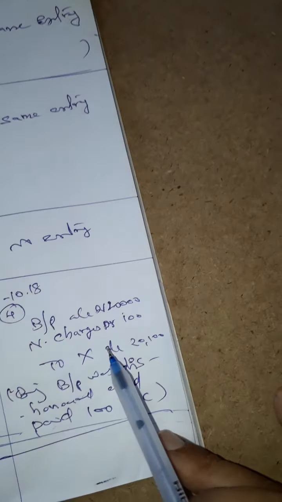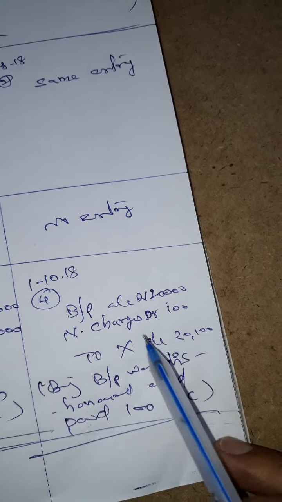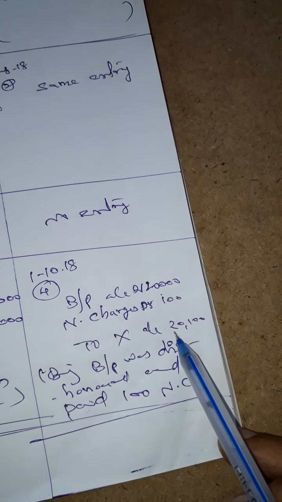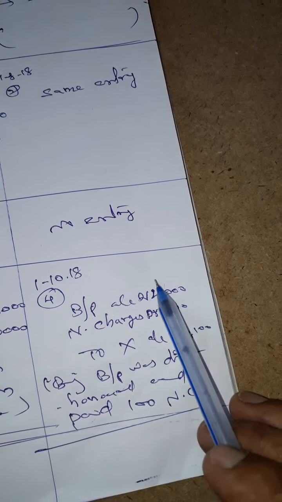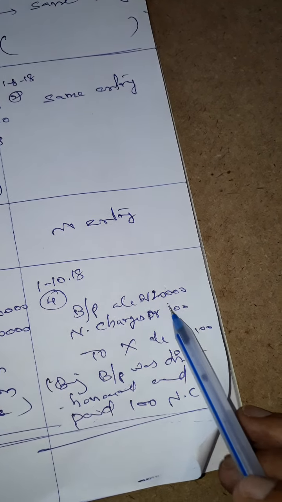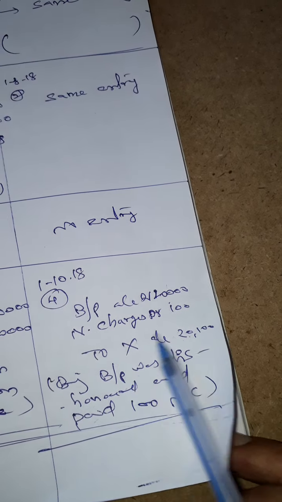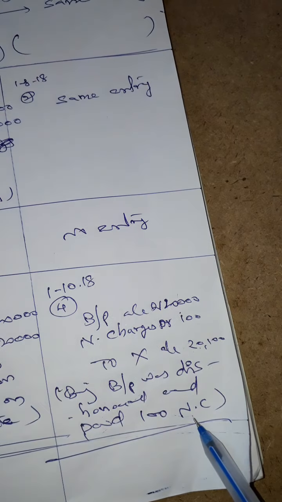Okay. Next, if it is dishonored, debit the bills payable account, debit the noting charges account, and credit the X account, as both these amounts are payable in future to X. Bills payable account is with 20,000, the total bill amount. Debit the noting charges account 100. Adding both, that amount is payable to X. Being bills payable was dishonored and the noting charges incurred. Okay.